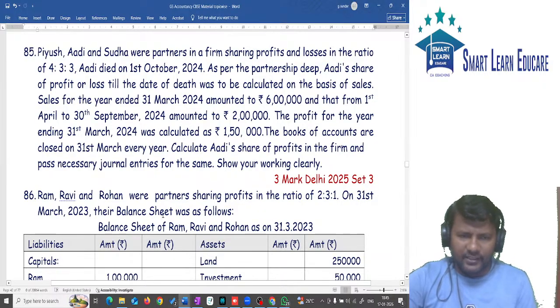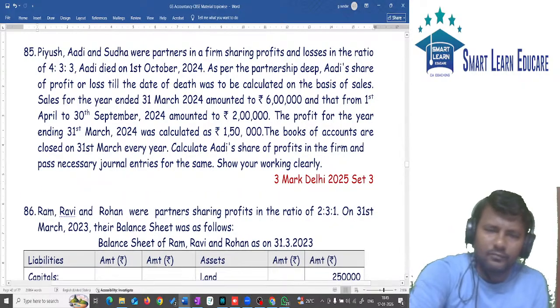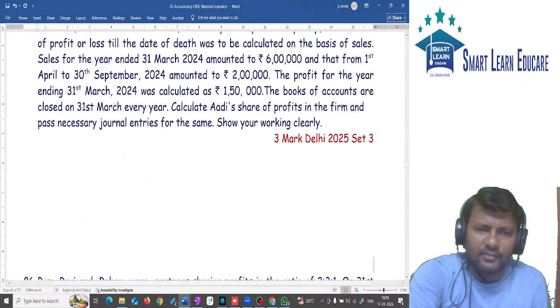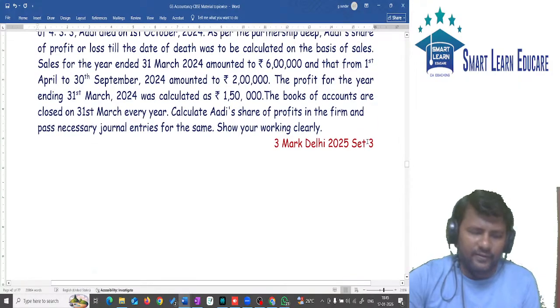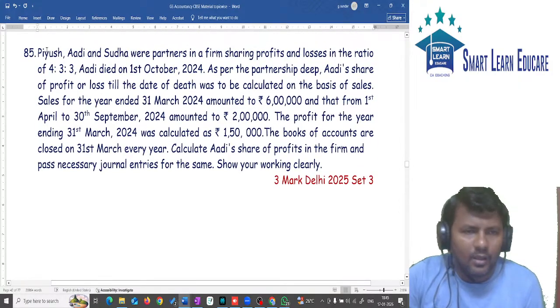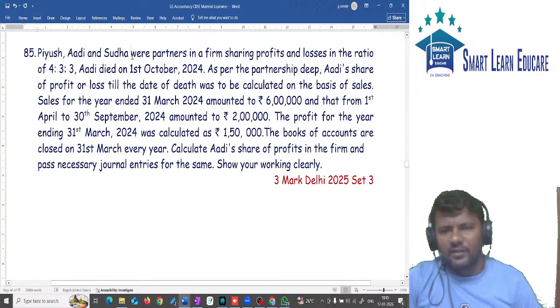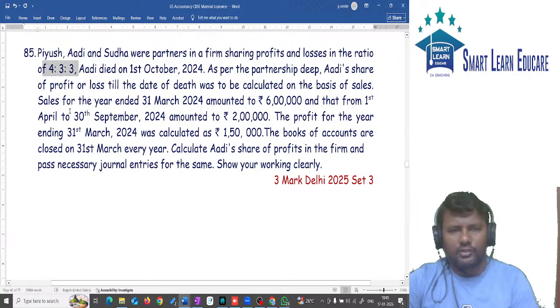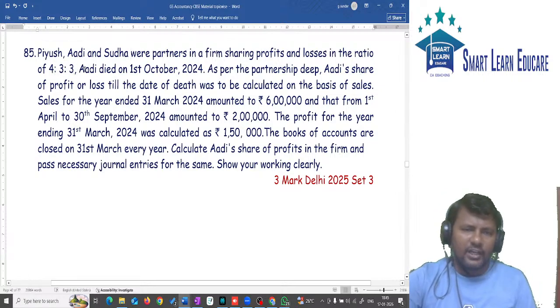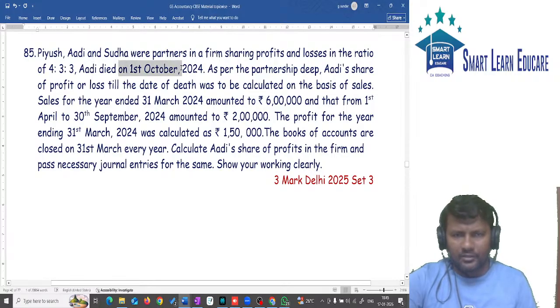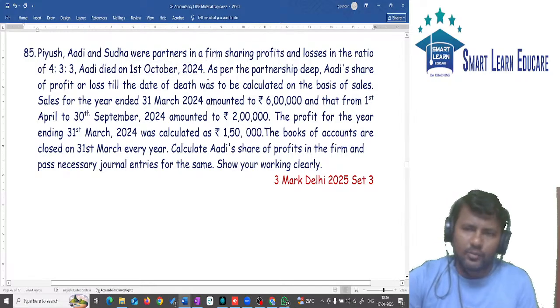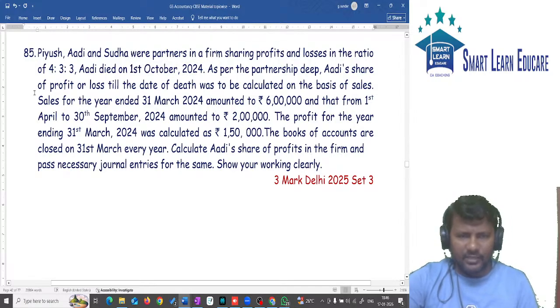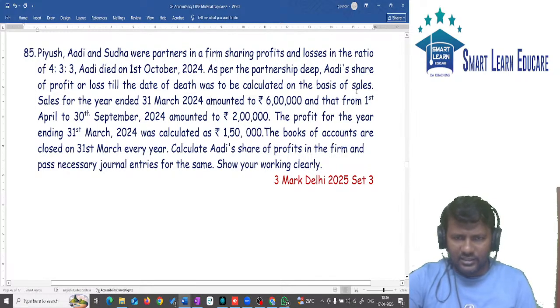Question number 85. Try question number 85. P, A and S were partners. Profit sharing ratio 4:3:3. A died on 1st October. 1st October, so October should not be calculated. As per partnership deed, profit or loss till the date should be calculated on the basis of sales.